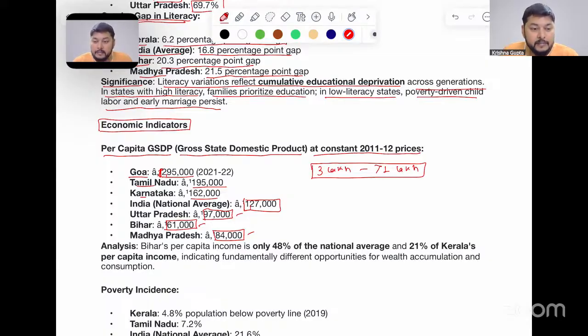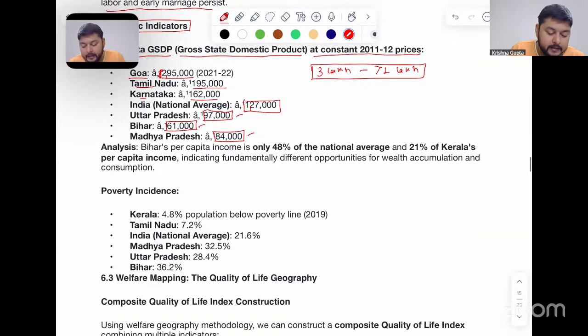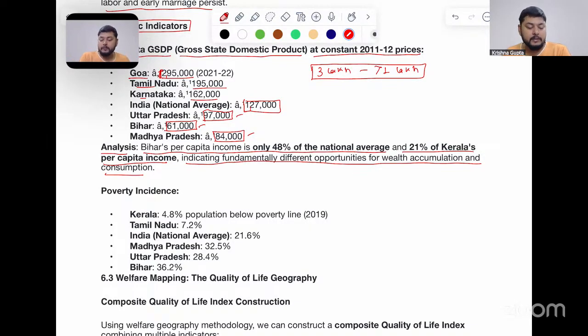How has this come about? What has resulted in this condition? This is highlighted as a part of welfare geography, which was studied here in the form of regional studies. In the analysis we see here, Bihar's per capita income is only 48% of the national average and 21% of Kerala's per capita income, indicating fundamentally different opportunities for wealth accumulation and consumption between the two states.